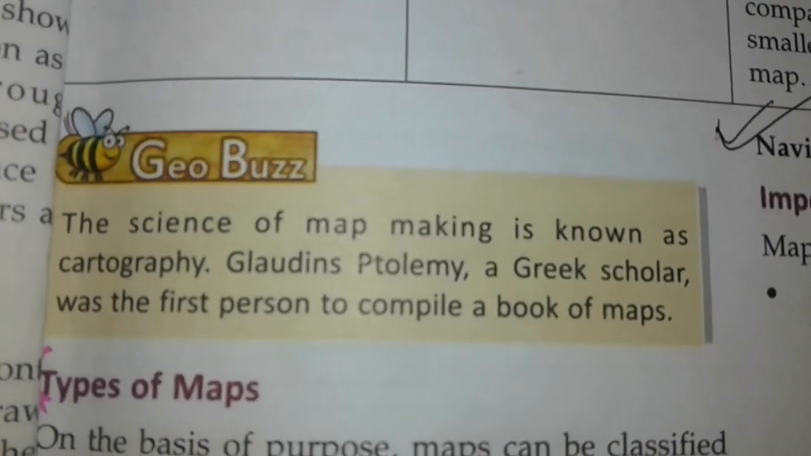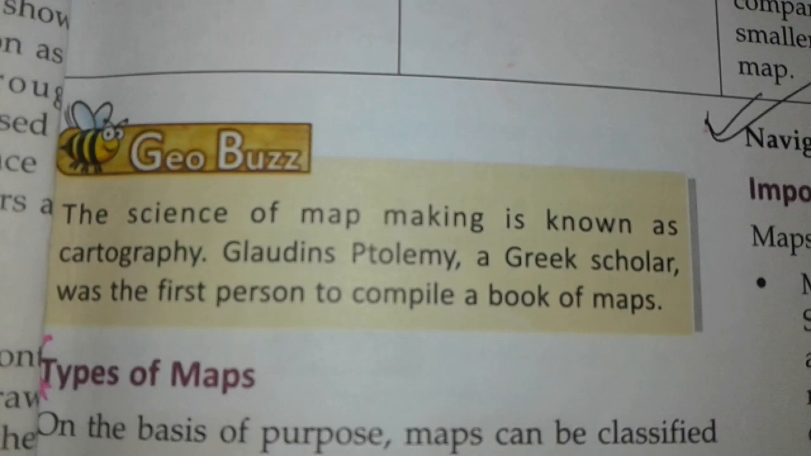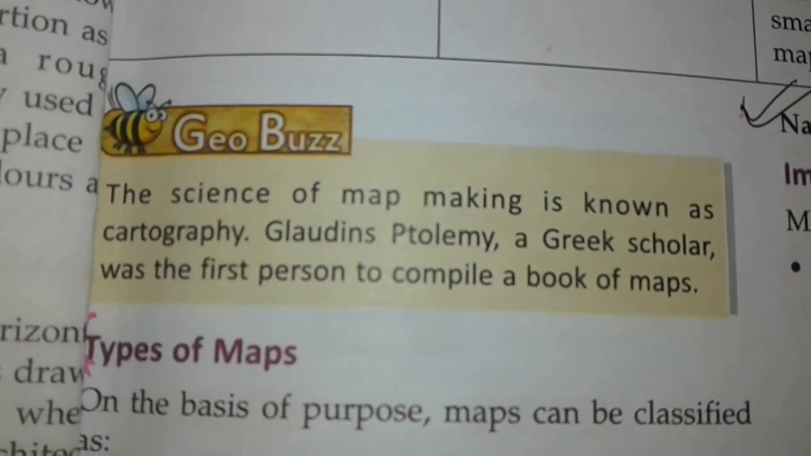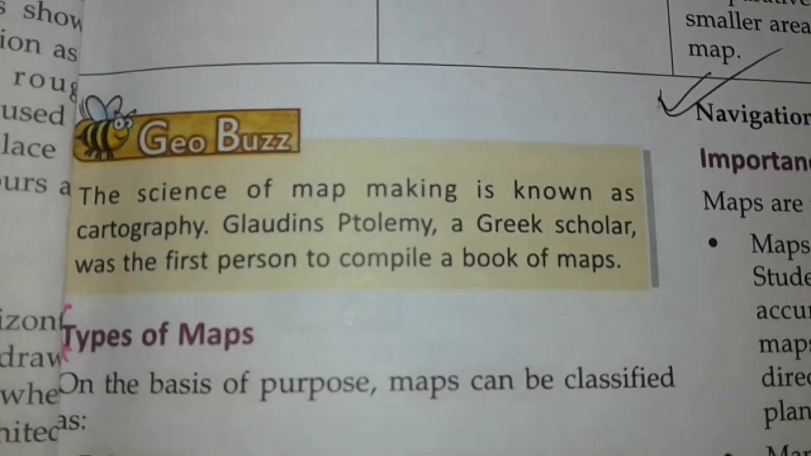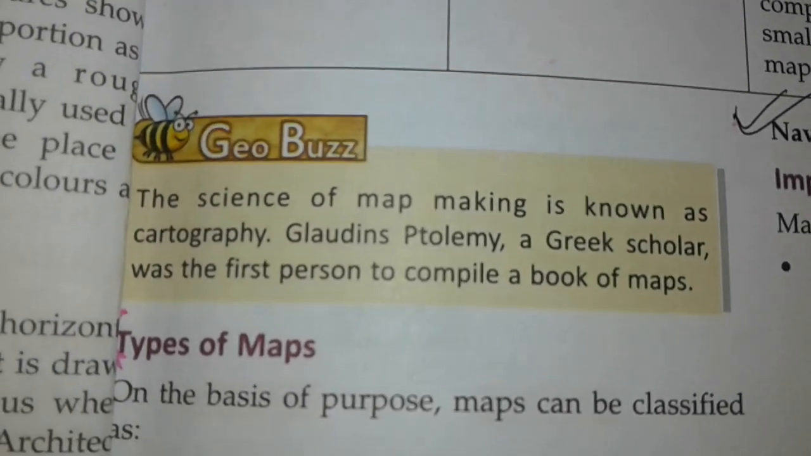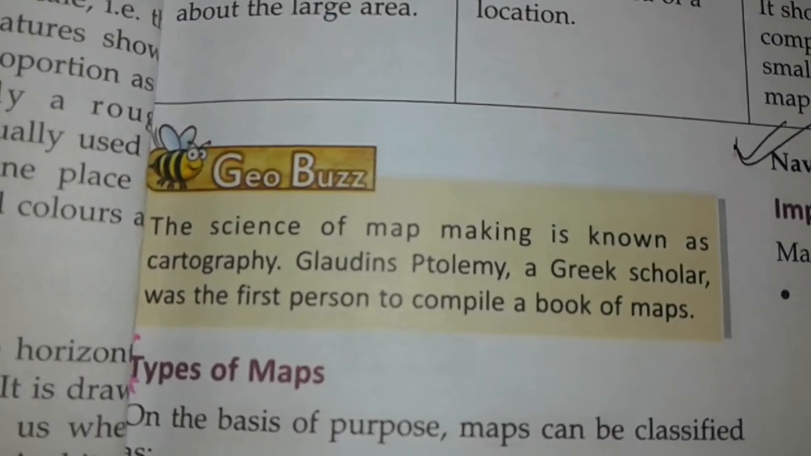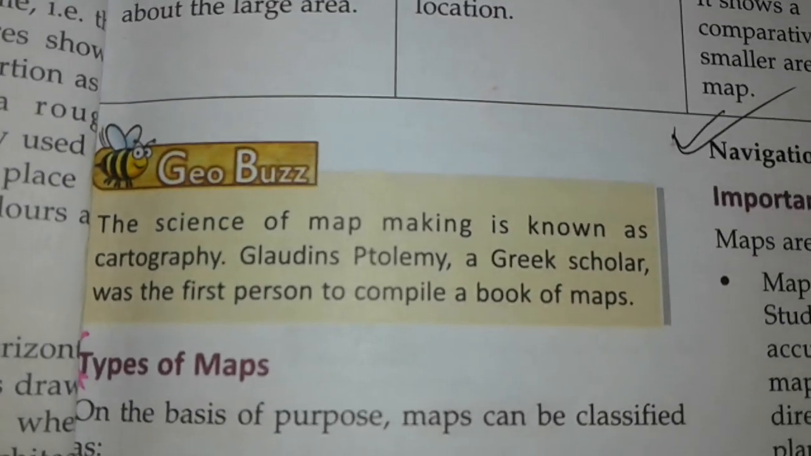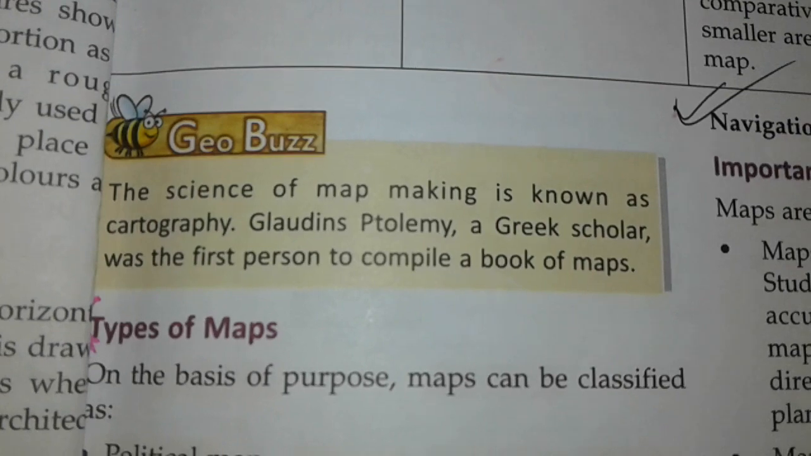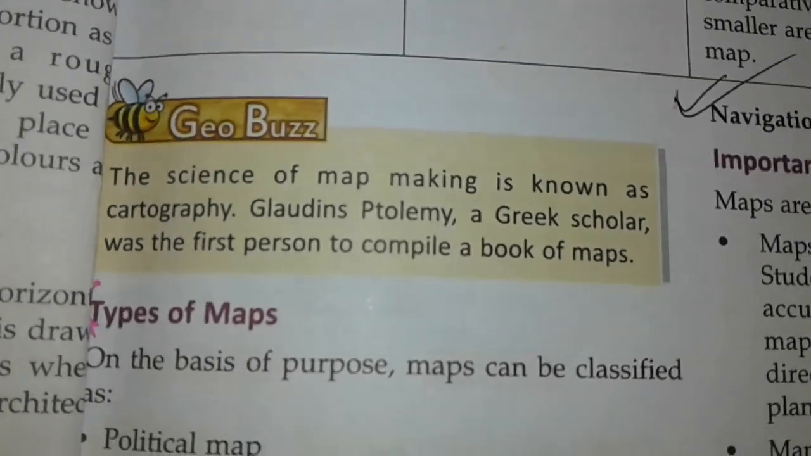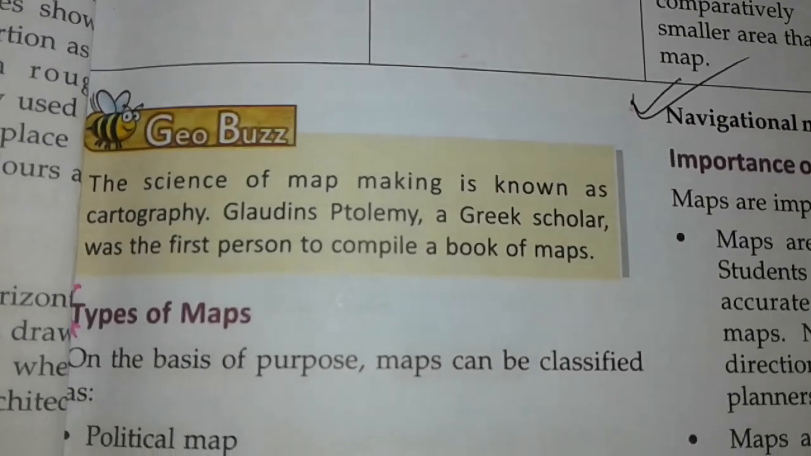Children, you please note down the science of map making is known as cartography. This may come under your give one word answer. Give one word answer for the following. The science of map making is known as cartography. Claudius Ptolemy, a Greek scholar, was the first person to compile a book of maps.